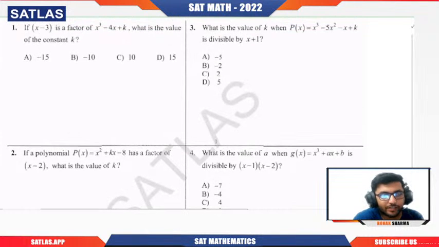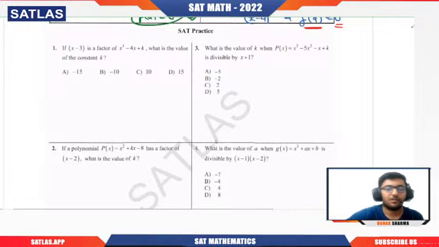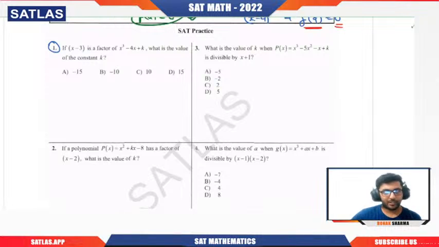So we have 4 questions and we will solve them within 4 minutes. I'm going to solve 2 questions and I'm going to give you 2 questions. I'm going to solve 1 and 4 and then give you 2 and 3, and we'll see if any explanation is required by you.